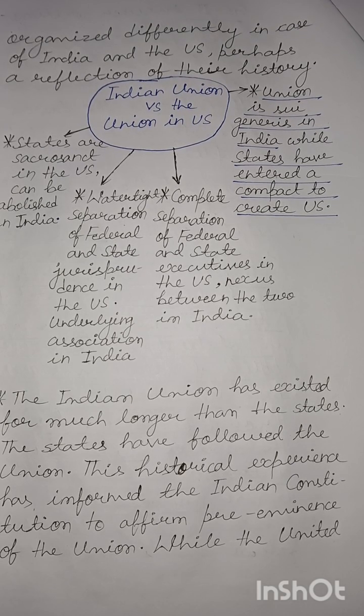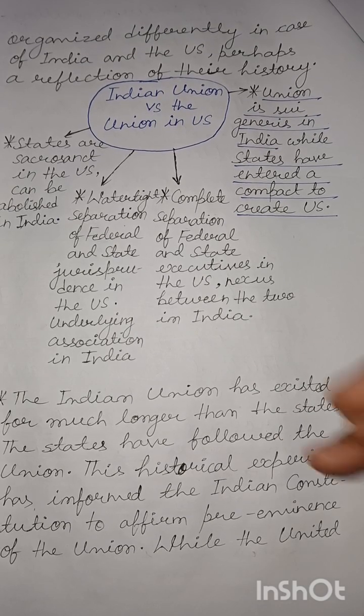On the other hand, the states have entered a compact, an understanding, to create the union in the US, as we would see through the example of the 13 original colonies in the northeastern part of present-day United States, which entered an agreement to create the union called the United States.